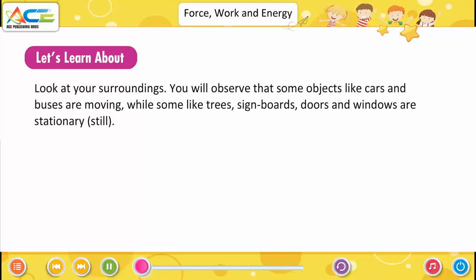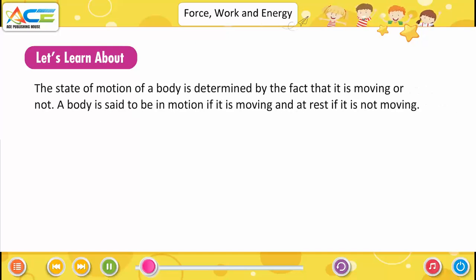Look at your surroundings. You will observe that some objects like cars and buses are moving, while some like trees, signboards, doors and windows are stationary. Still, the state of motion of a body is determined by the fact that it is moving or not. A body is said to be in motion if it is moving and at rest if it is not moving.